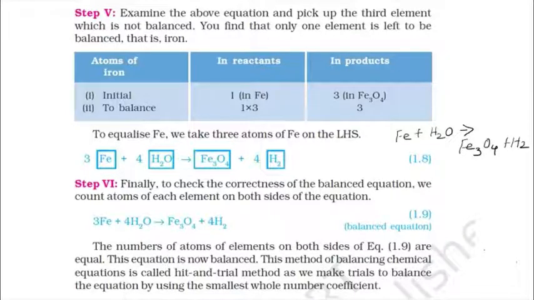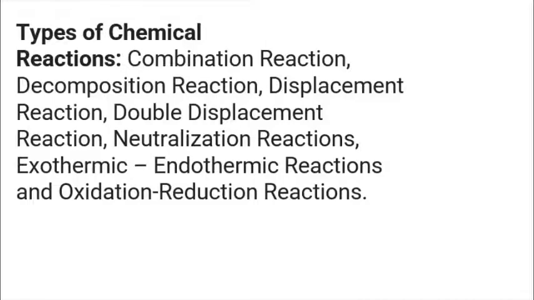Here if you observe, on the reactant side iron is only 1, hydrogen is 2 and oxygen is 1. On the product side, iron is 3. So the equation is Fe plus H2O gives rise to Fe3O4 plus H2.